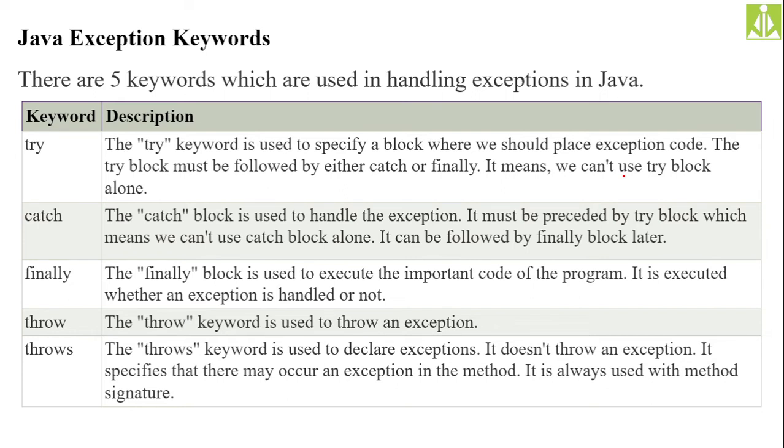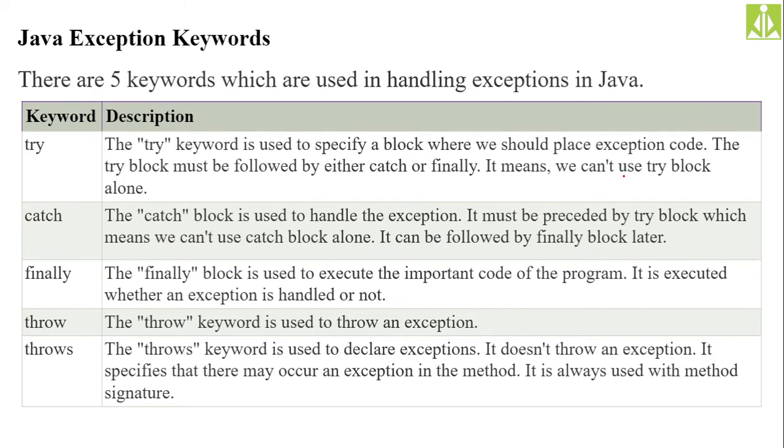The finally block is used to execute the important code of the program. It is executed whether an exception is handled or not. So if you put some code under the finally block, it is irrelevant whether the exception is handled or not. It is not going to check whether the exception is there or not. Even if the exception is there, and even if you have not handled the exception, your finally block will be executed. It is completely not respective to your exception.